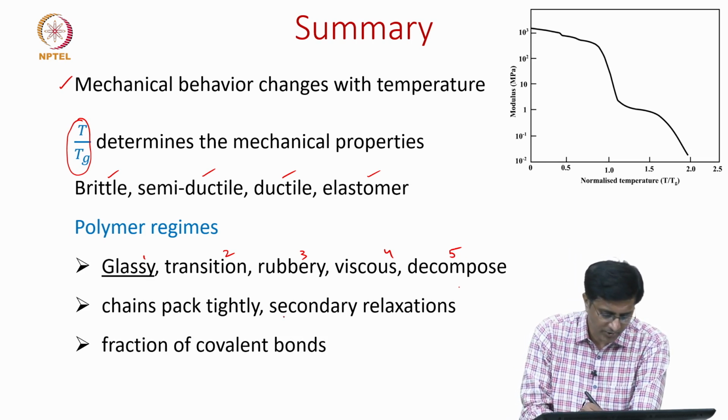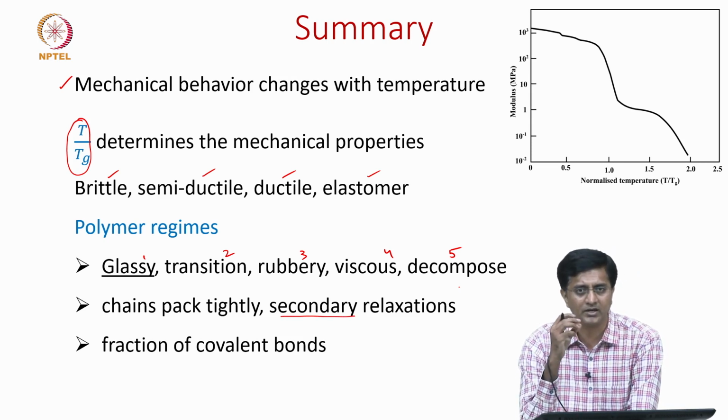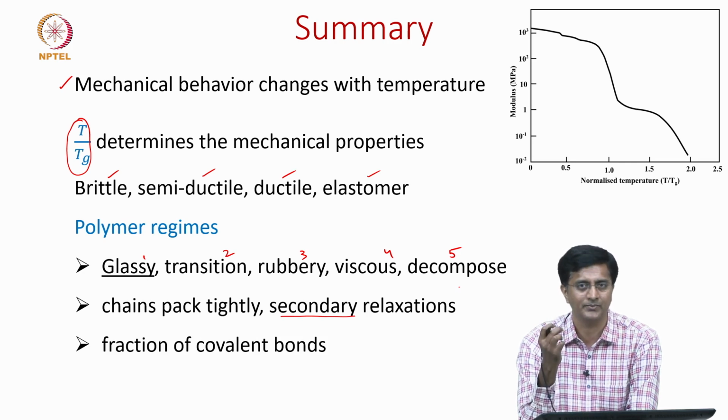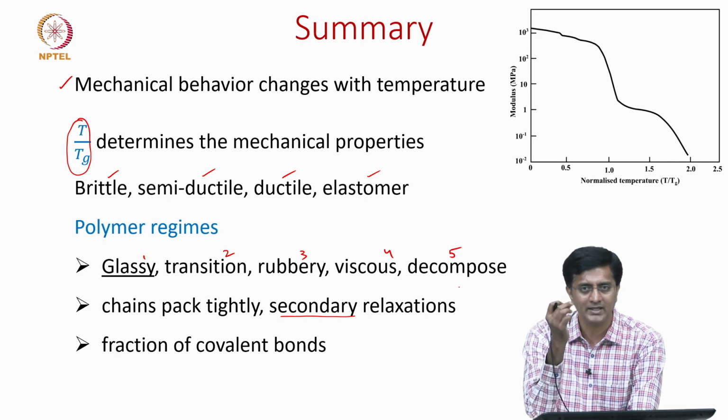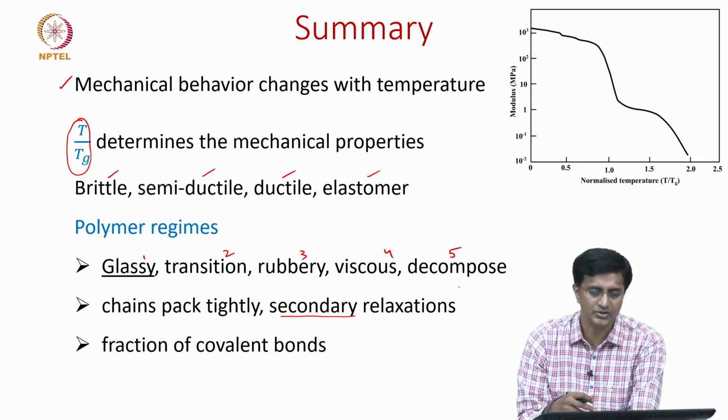We have also looked into secondary relaxations. These are relaxations because of the loose side groups. The moment the temperature increases, these loose sides readjust, and because of the readjustment they give extra strain, and that leads to a slight decrease in the modulus. Though we say slight, actually in terms of values it is large, and that is why it is important for us to look at secondary relaxations.